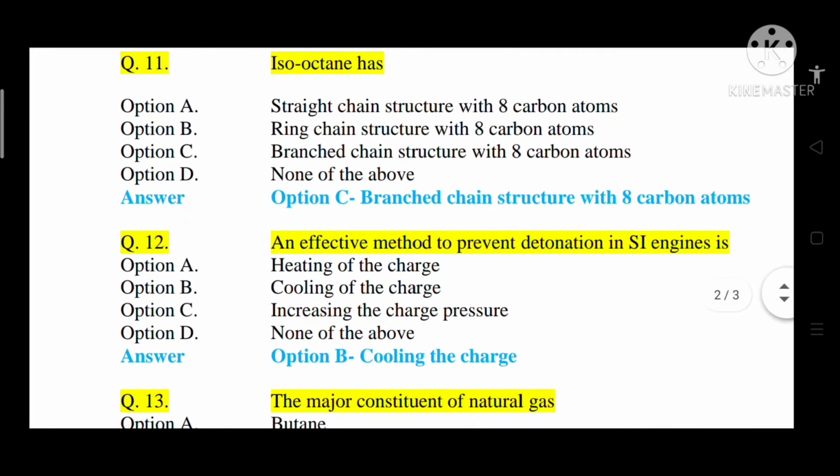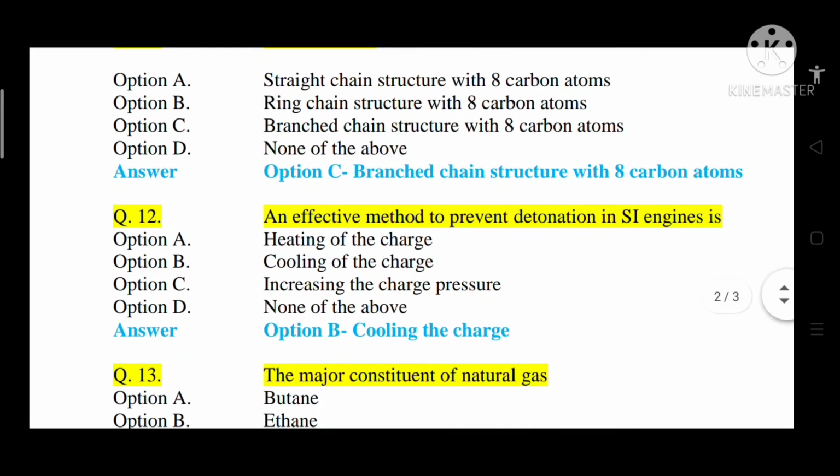Question number 12. An effective method to prevent detonation in SI engine is what? Option A heating of the charge, option B cooling of the charge, option C increasing the charge pressure, option D none of the above. So the correct answer is option B, that is cooling the charge.